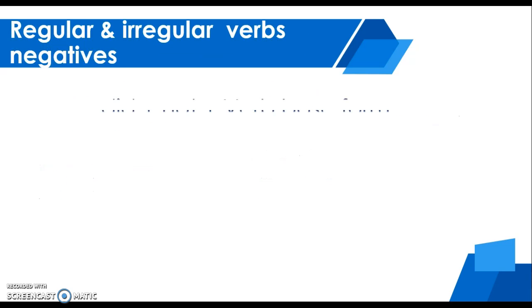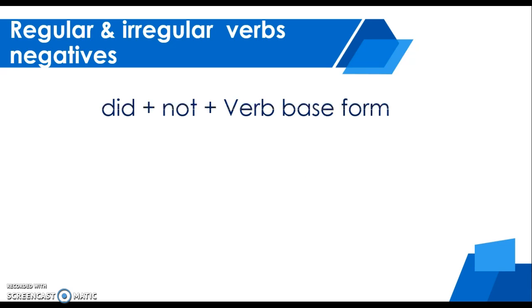Now for the negatives, remember that we're going to use our magical word for the past, which is did, and our magical word for the negatives, which is not. Important: remember, the verbs change to base form. You can never use did and then a verb in past.